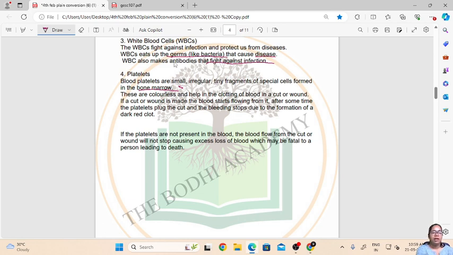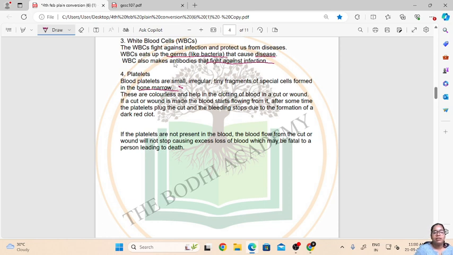Because if we get a cut in our body, the blood will flow out of the wound, and to prevent the excessive flow of blood from our body, the platelets will form clots, and then that will prevent the flow of excessive blood. So this is the function of platelets, and this is how it is important in our blood.